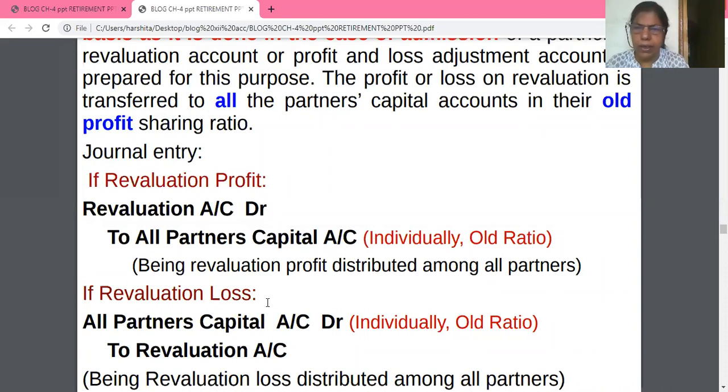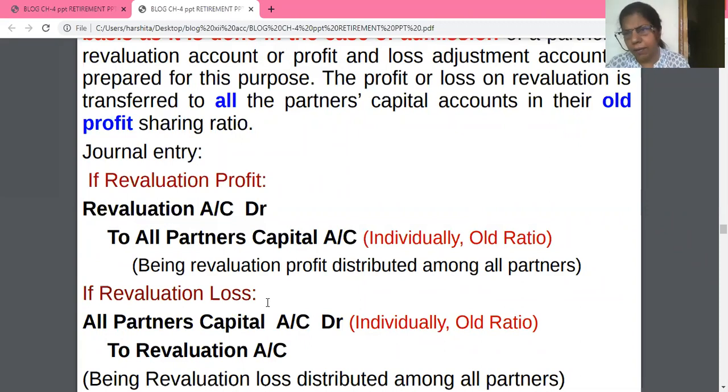We can say it is a profit and loss adjustment account, and the profit or loss on revaluation at the time of retirement will be distributed among all partners in their old ratio.